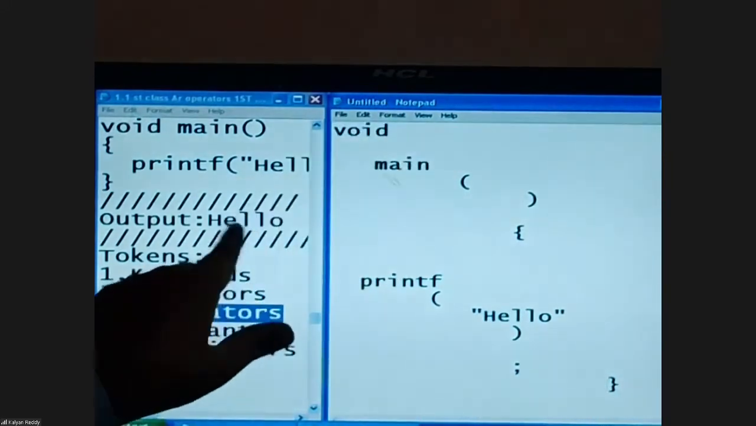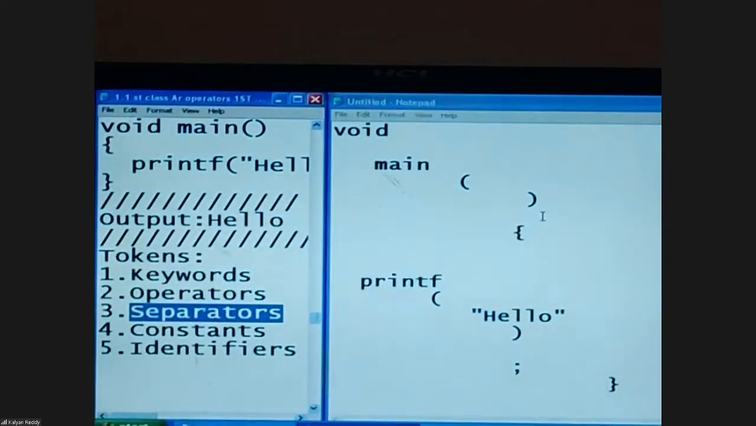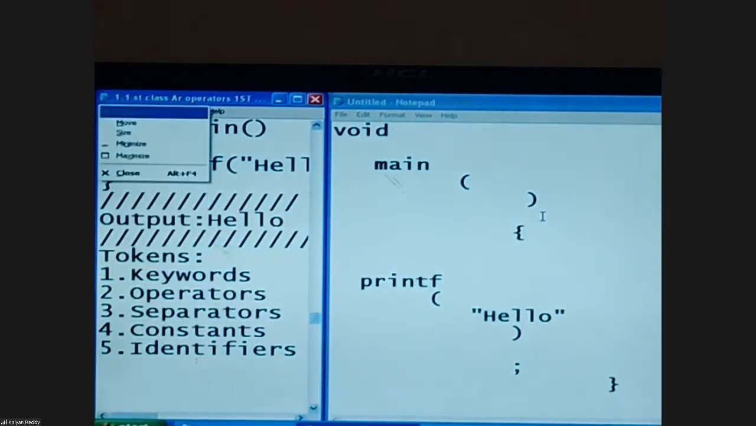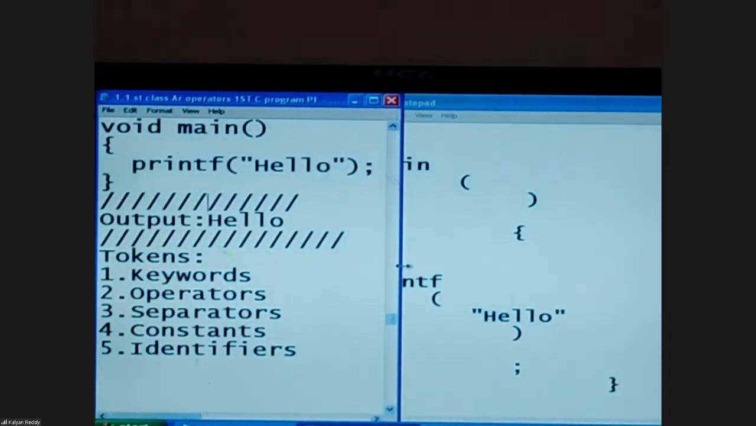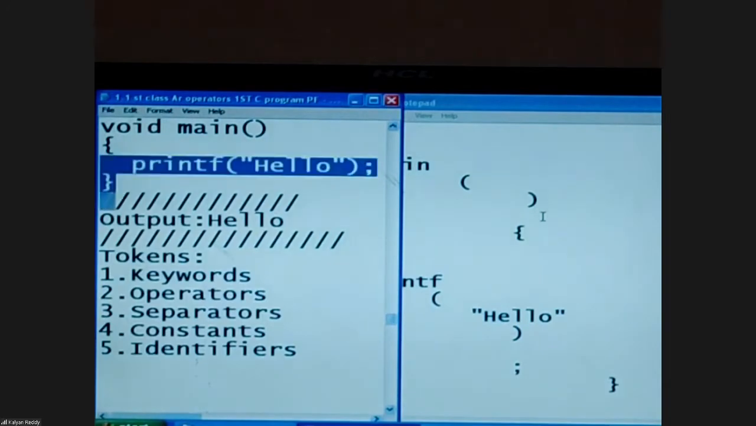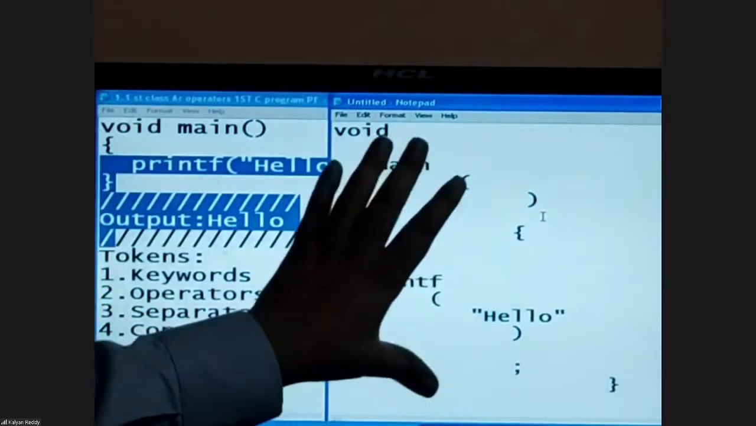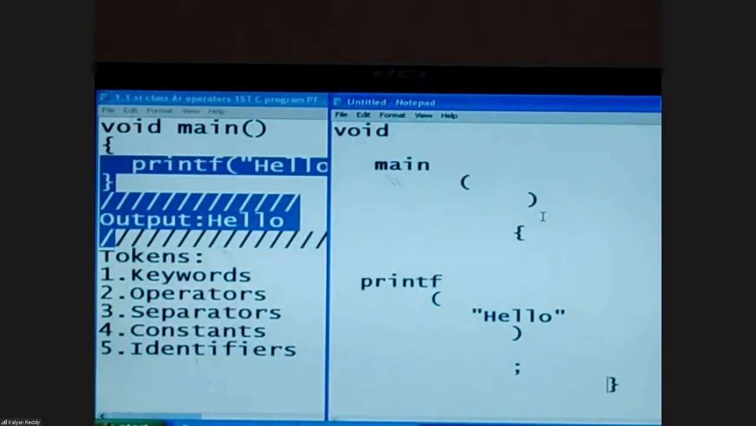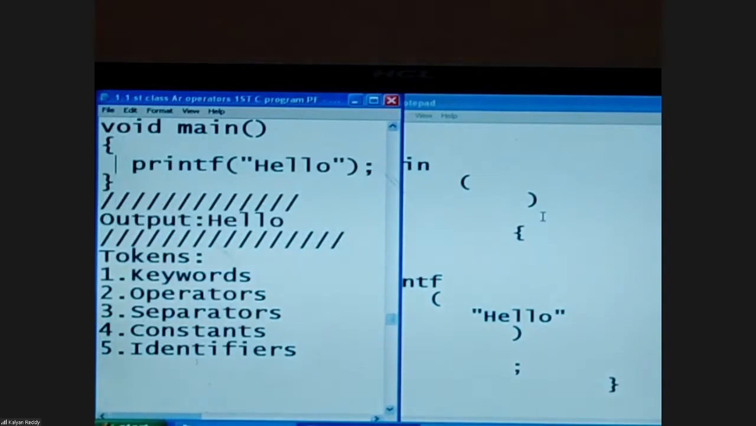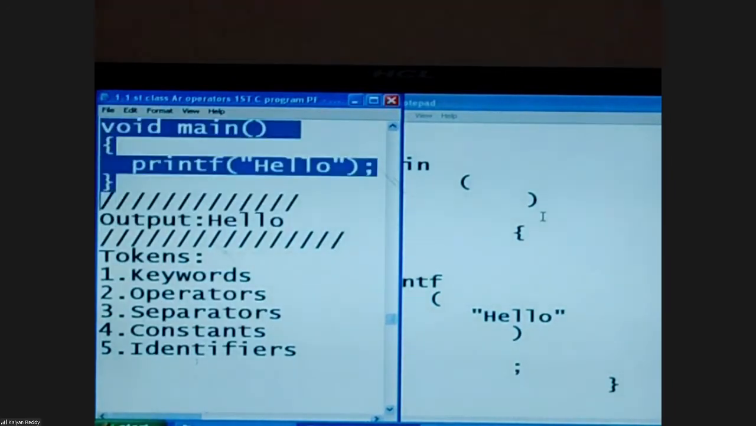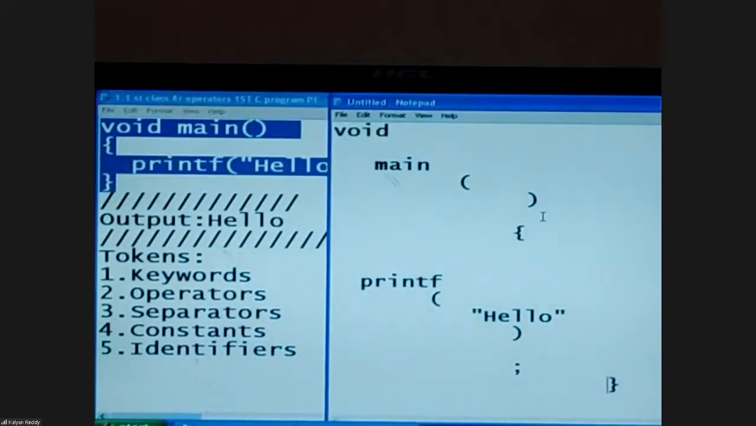Same output as the previous code, this code. Same output, hello. Same like this code, output is hello. Here also the same output, hello. But it is looking odd. Here it is looking smart. So we are going to generate the code in this method. But we need to know this point also.